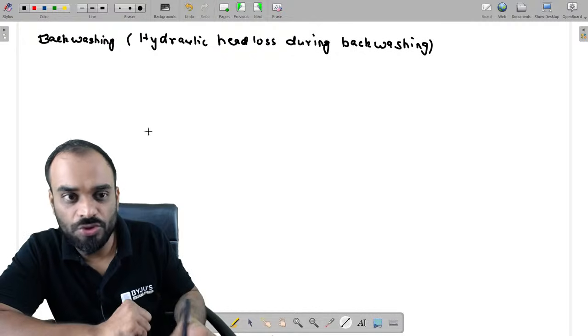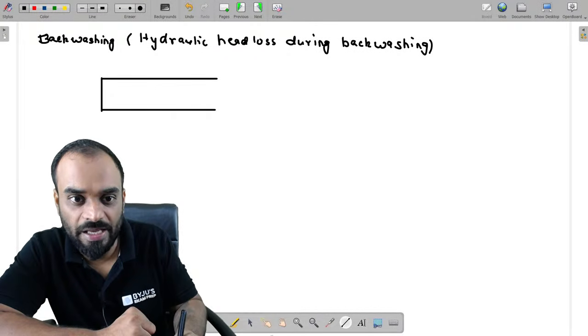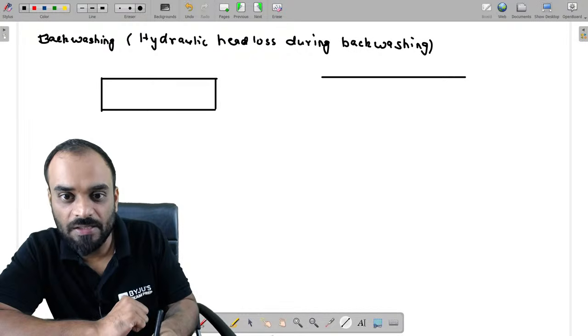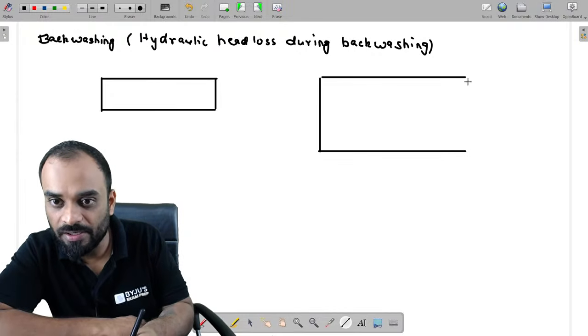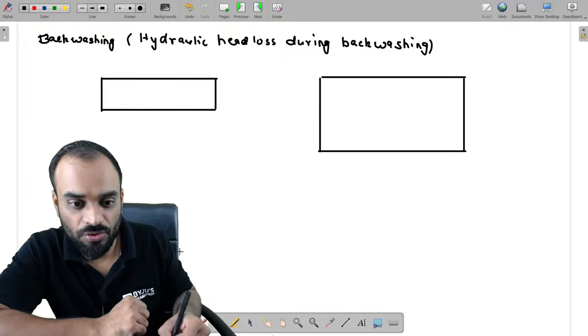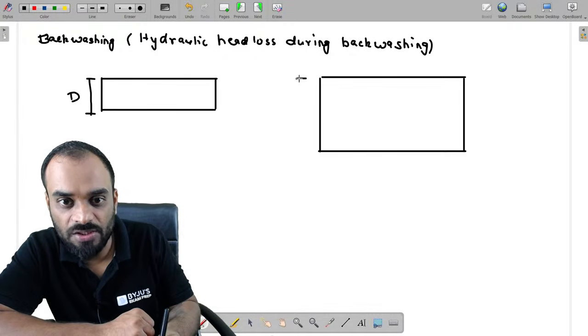So guys, there are two situations which will occur. One is the filter bed initially it is not expanded. In the second case, after backwashing, it will get expanded. Correct? So this is the first situation. Let us suppose the depth is D, and this is the second situation in which the depth is D expanded. Right?